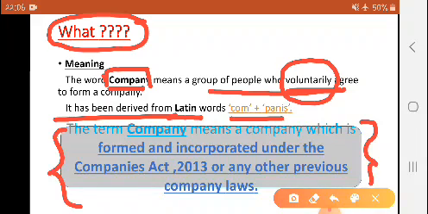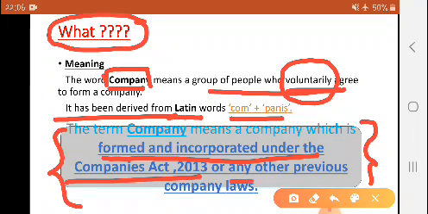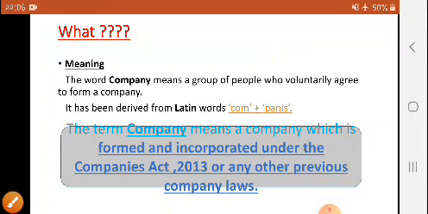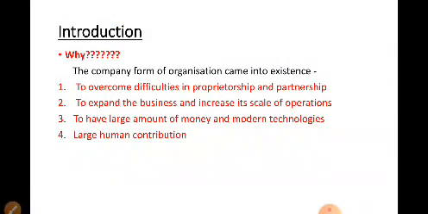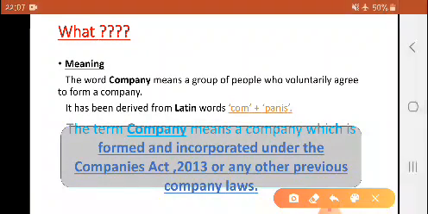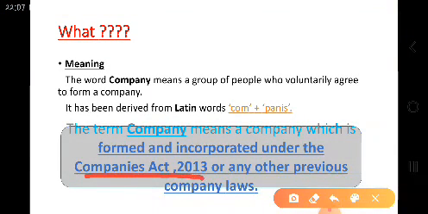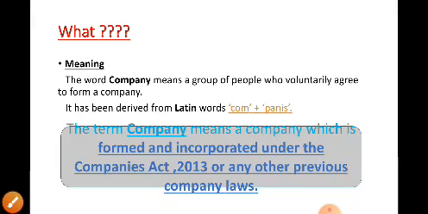Now see the proper meaning which we have studied in class 11, 12. You all know that company means one which is formed and incorporated under the Companies Act 2013 or any other previous company law. Company is one form of organization which is incorporated, means established and registered, under the Companies Act. It is known as a company, not necessarily the Companies Act 2013, any Companies Act, any previous company law. So this is called a company.